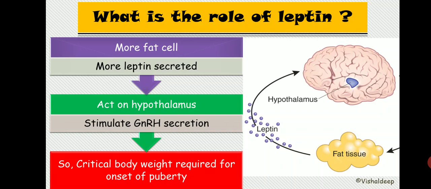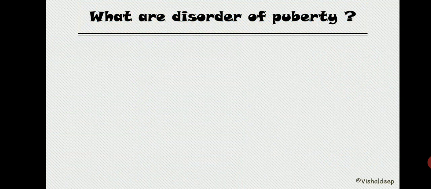Now this is all about puberty. Now what are the disorders of puberty? As far as disorders of puberty are concerned, there are two types. In one disorder, puberty appears early. In the next set of disorders, puberty appears late.